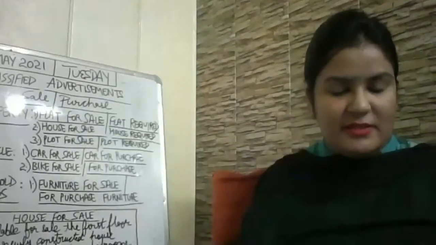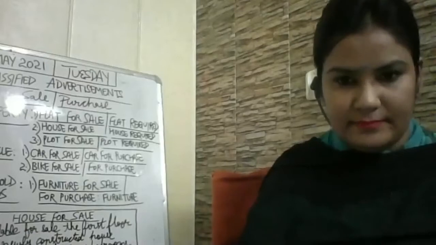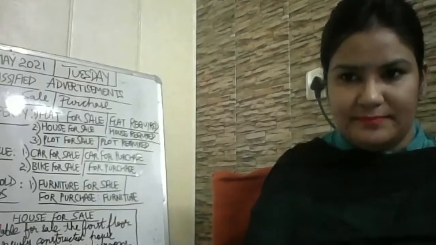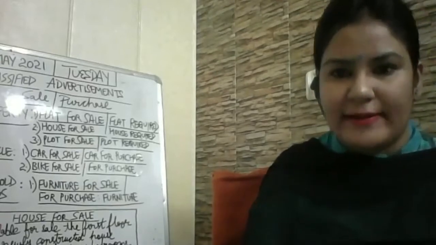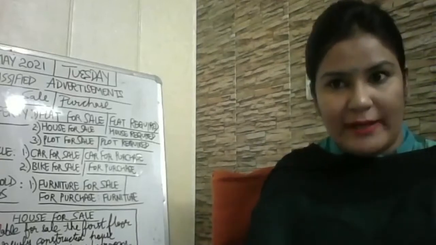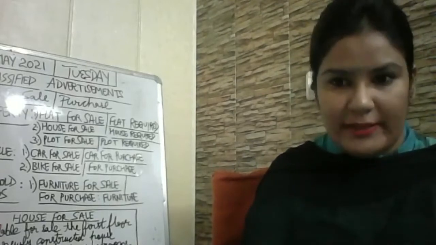Fine. Begin with available or required. Sale purchase you will miss. Fine. That will be the heading. The heading will be sale purchase, I'm just talking about the content so that you know the order, how to write and what to write. First thing is always start with available or required.